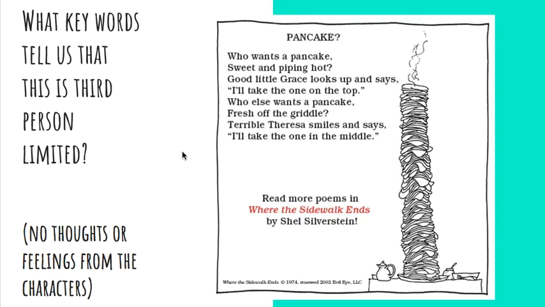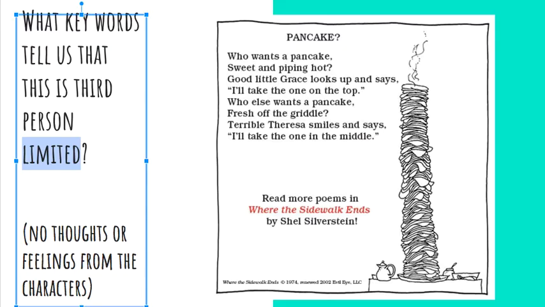We see this author talking about characters. We see the characters' names. We see that they're quoting someone. So even though it says I, it's not the narrator saying it, it's Grace and Teresa. So that's not first person. We're still talking about third person. It's someone watching these little girls at the table eating pancakes. We don't see any thoughts or feelings from the characters. We don't know that Grace is really excited. We don't know that terrible Teresa is trying to get back at her teacher. We don't know any thoughts or feelings. We have to guess all of that, which means we're limited in what we know, and that's third person limited.